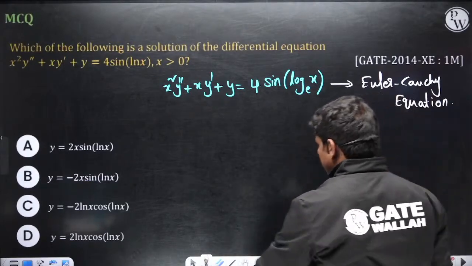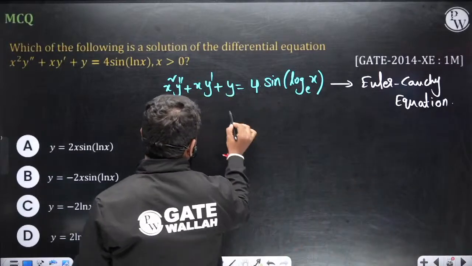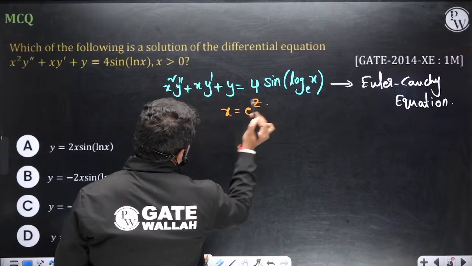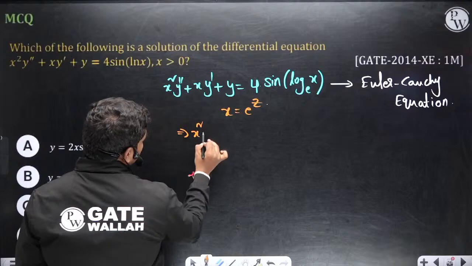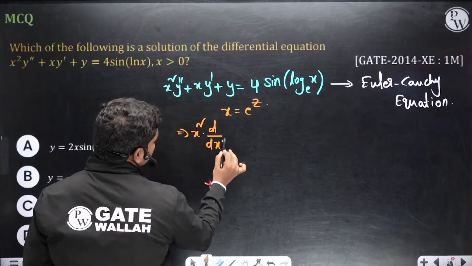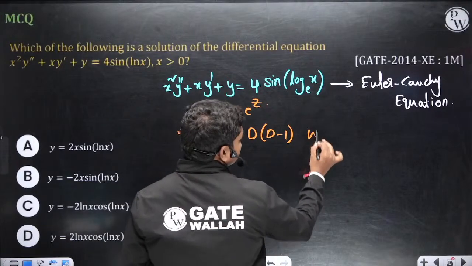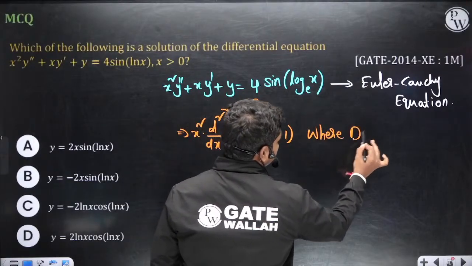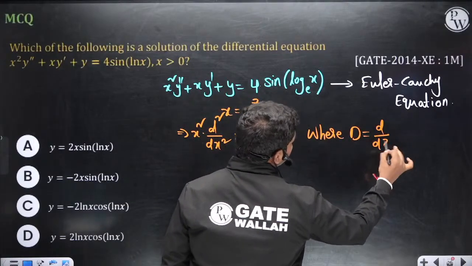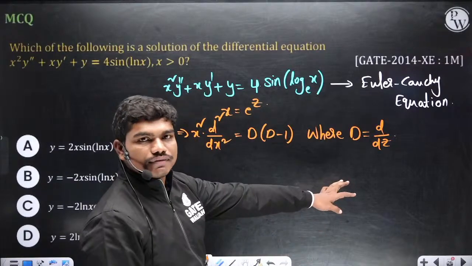So to solve this equation, we make the substitution x is equal to e power z. Okay, so this gives you x square d square by dx square is equal to D into D minus 1, where D is d by dz. I taught this in mechanical also in differential equations.